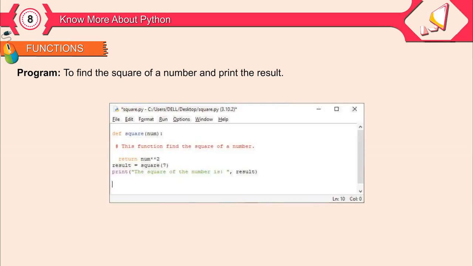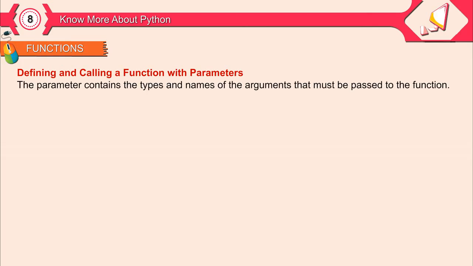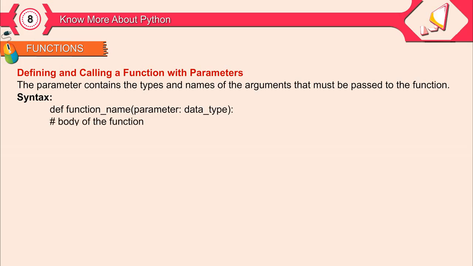Program. To find the square of a number and print the result. Output of the program. Defining and calling a function with parameters. The parameter contains the types and names of the arguments that must be passed to the function. Syntax. def function_name(parameter: data_type): # body of the function, return expression.